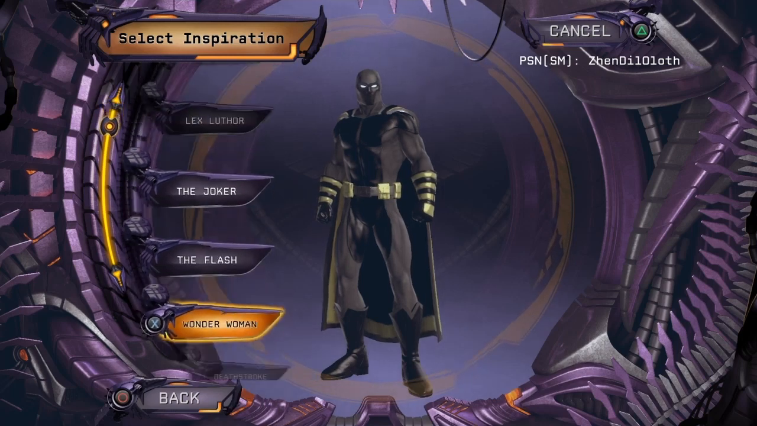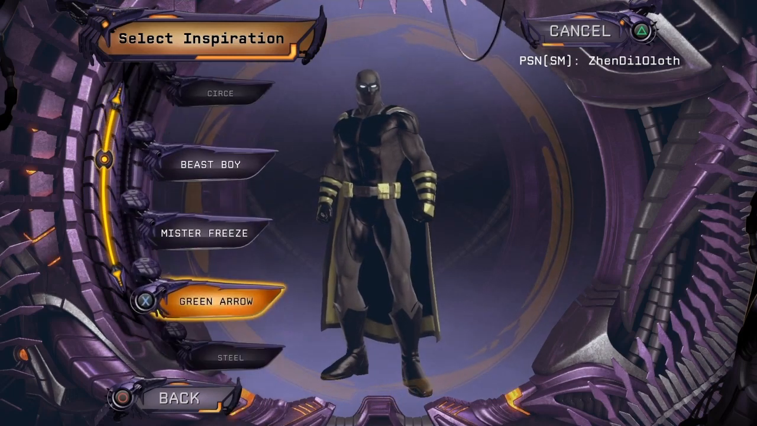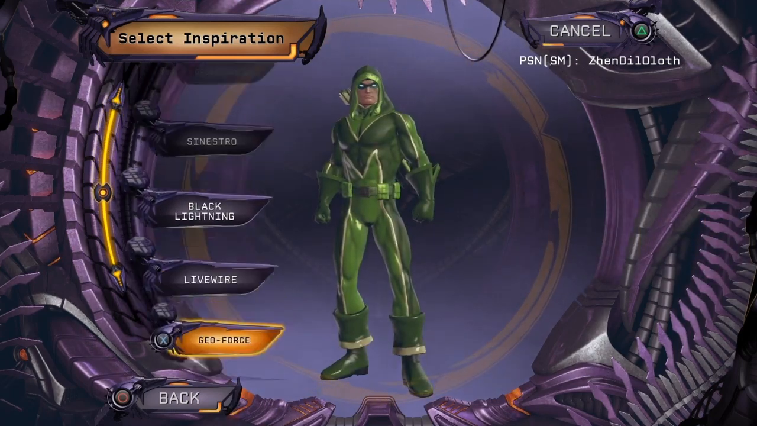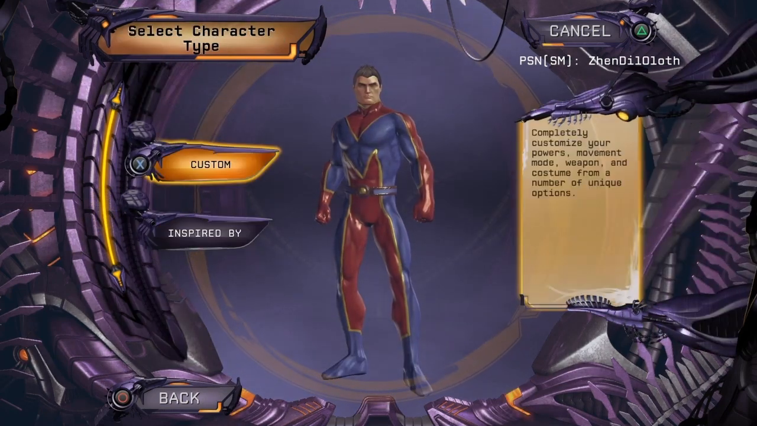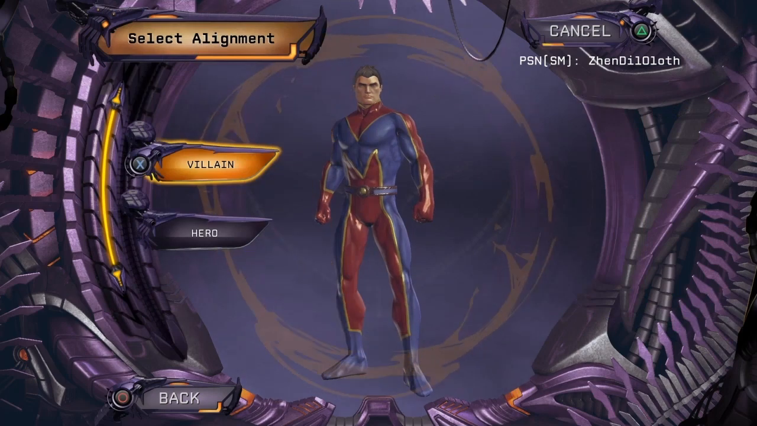There's a whole bunch of pre-made characters that you could use if you wanted to. But Black Adam is not one of them, sadly. So we will create our Black Adam from scratch.